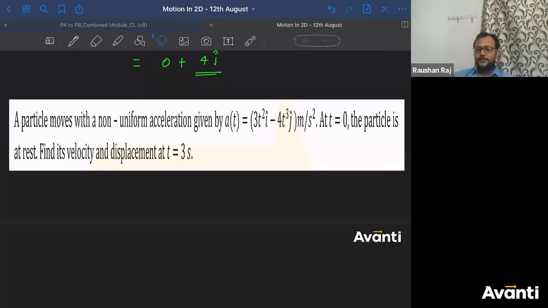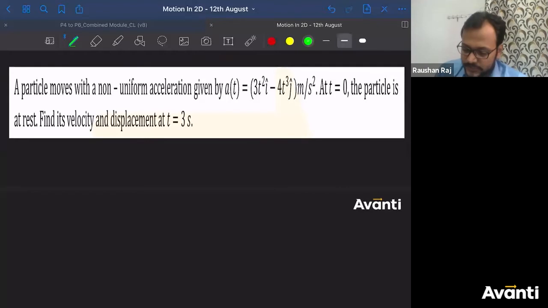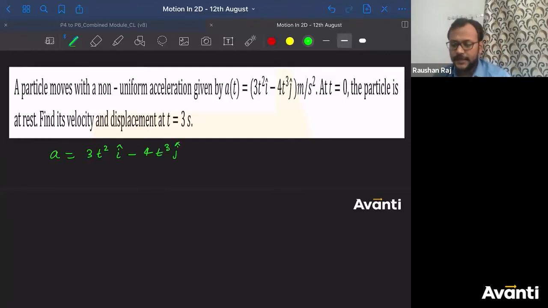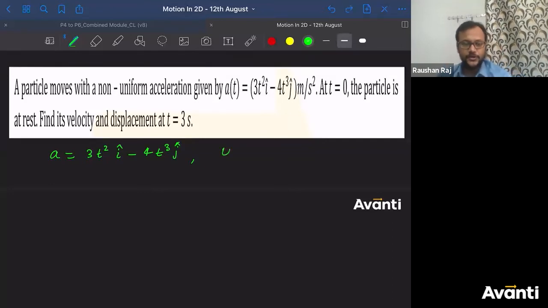Don't worry. Chalo. So a as a function of t is given to us, right? Don't worry, Abhishek. Right now you'll get it. So what is the equation that has been given to us? a is equal to 3t square i cap minus 4t cube j cap. Okay? At t is equal to 0, the particle is at rest. So initial velocity is 0. Okay? u is 0. Find its velocity and displacement at t is equal to 3 seconds.